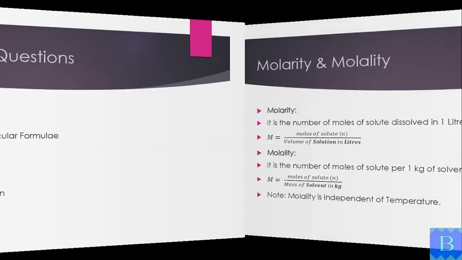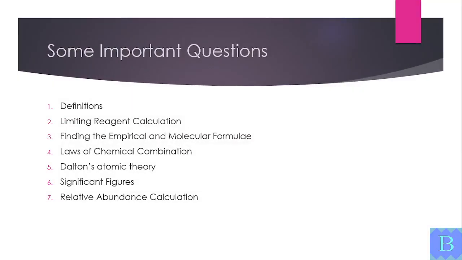Let's revise the key points. Chemistry studies matter and its properties. Matter exists in 3 states. It is classified into mixtures and pure substances. Units and measurements are essential. Laws of chemical combinations explain how elements form compounds. Atomic and molecular masses help us understand composition. The mole concept is central to calculations. Concentration tells us how strong a solution is.